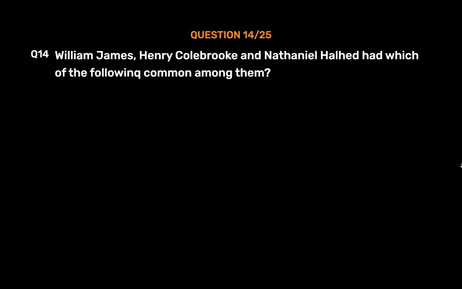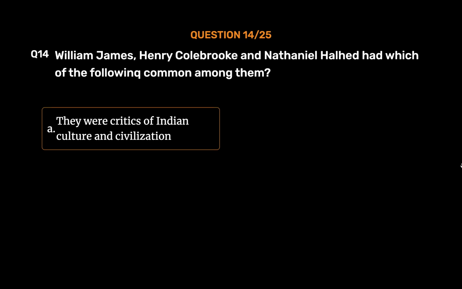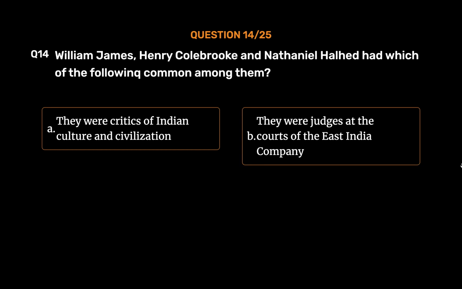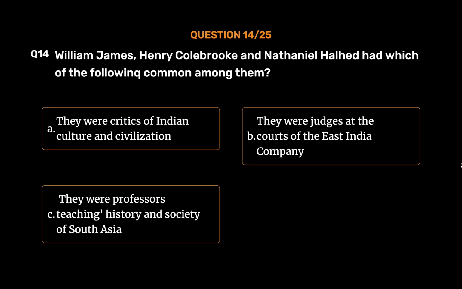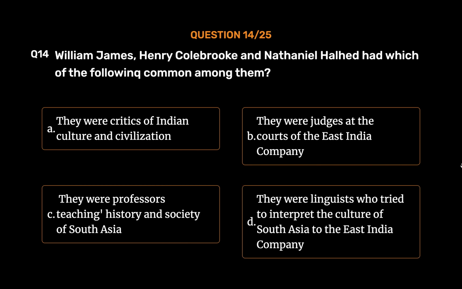Question number 14. William James, Henry Colebrook and Nathaniel Halhed had which of the following common among them? Option A. They were critics of Indian culture and civilization. Option B. They were judges at the courts of the East India Company. Option C. They were professors teaching history and society of South Asia. Option D. They were linguists who tried to interpret the culture of South Asia to the East India Company. The correct answer is Option D.